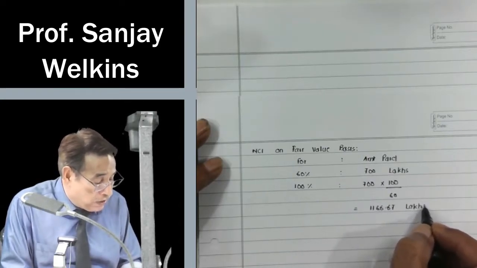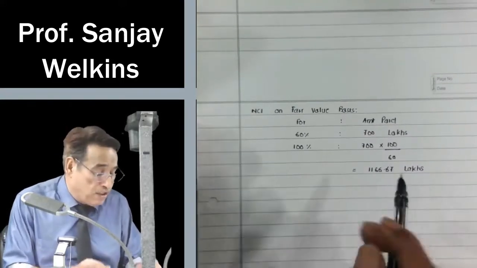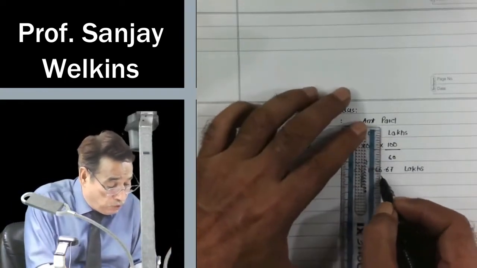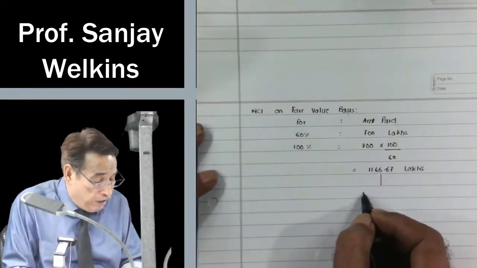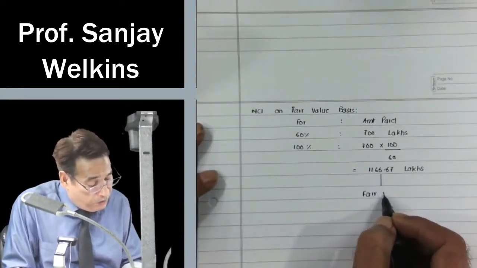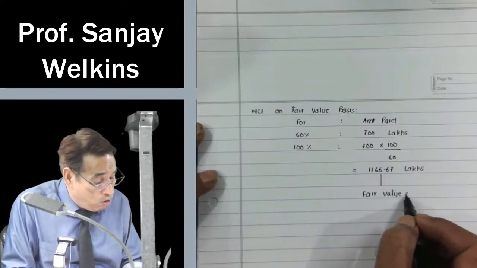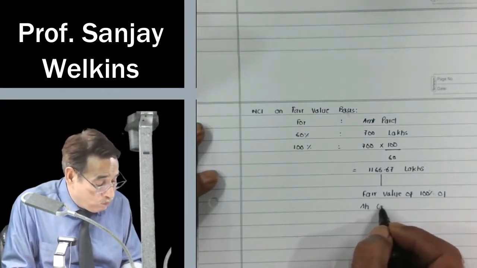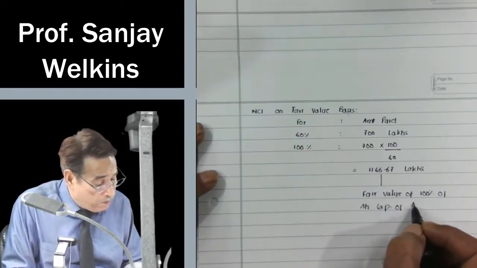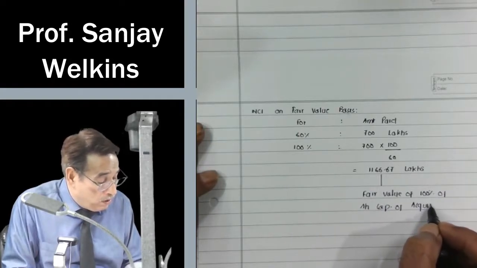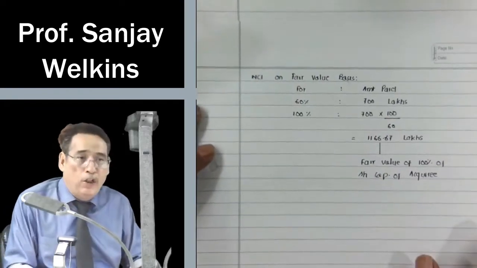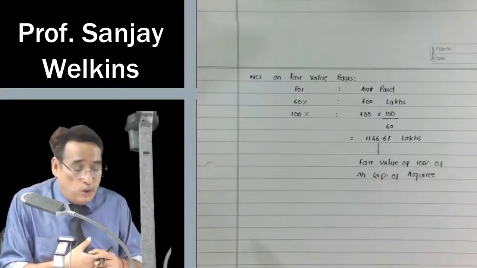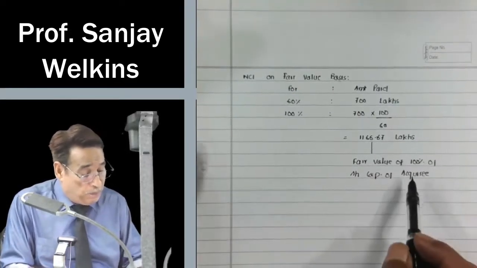This 1,167 lakhs, what does it reflect? First of all, you need to understand this. It reflects the fair value of 100% of the share capital of the acquiree. Their book value might be equal to 1,000, but the fair value is equal to 1,167. So it reflects the total fair value of the total share capital of the acquiree.